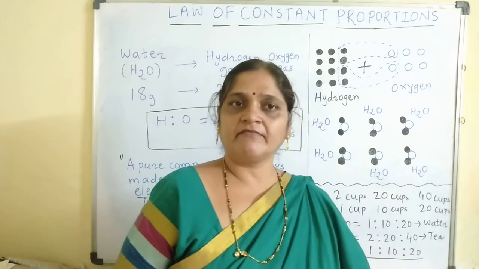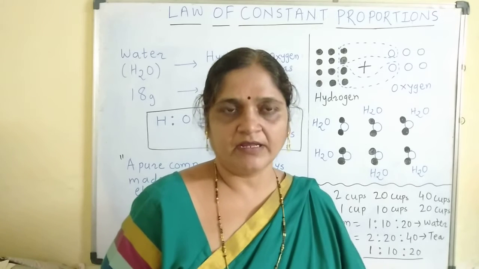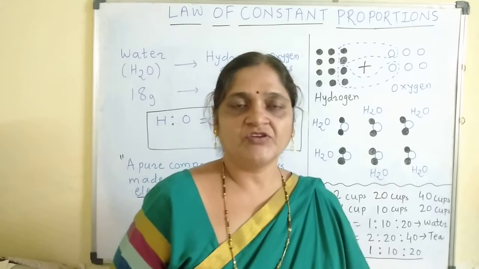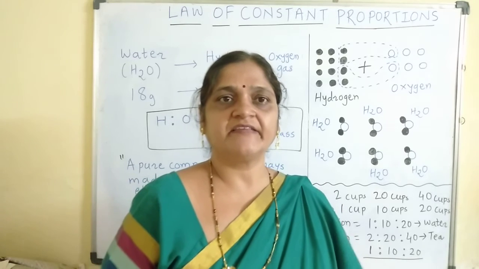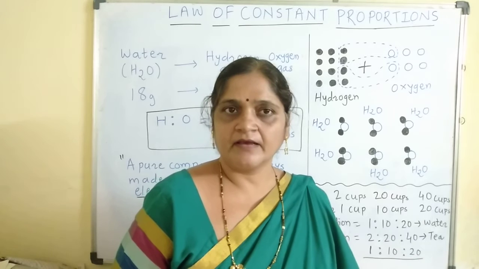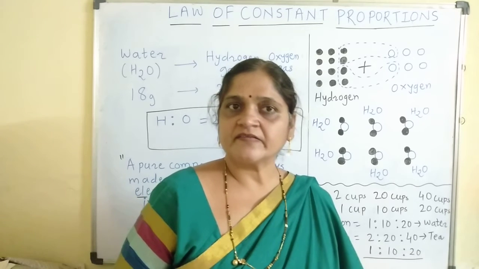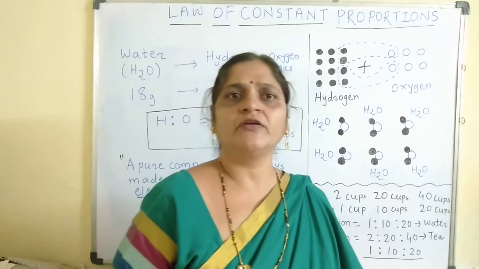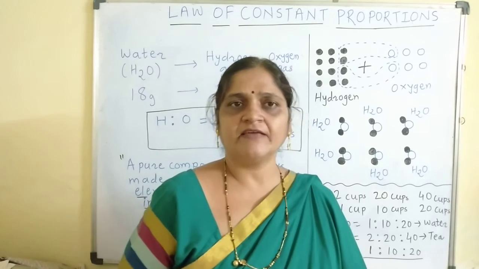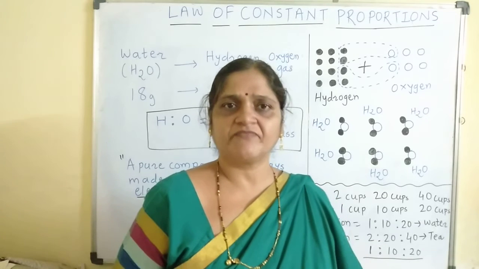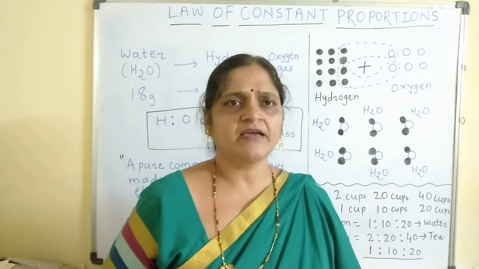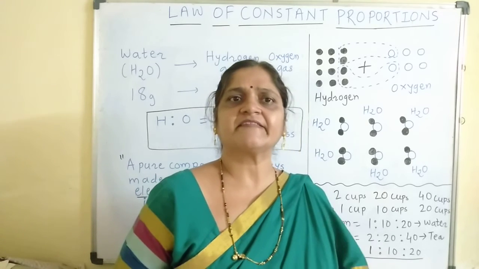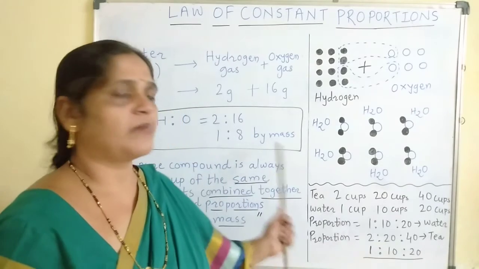Whatever sample of water you have got, if it undergoes the decomposition process, it will always show the ratio of hydrogen to oxygen as 1:8 by mass, irrespective of its source. Even if you collect water from the UK, India or the US and decompose these three samples, you will again get hydrogen and oxygen gas in that same proportion, 1:8 by mass.